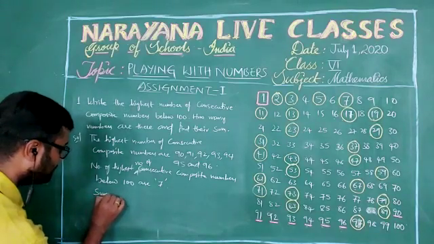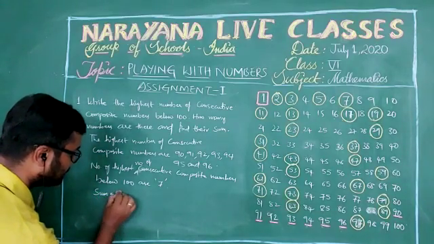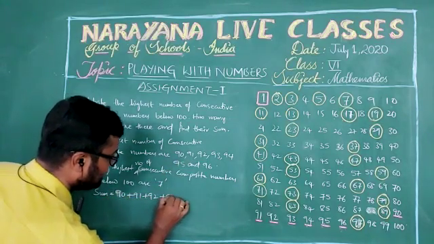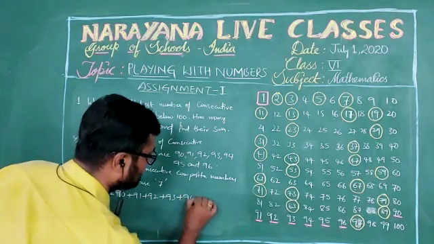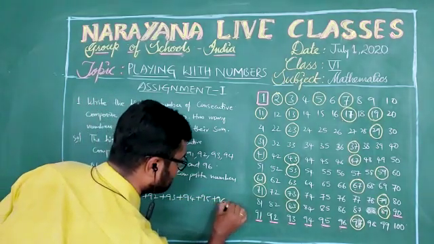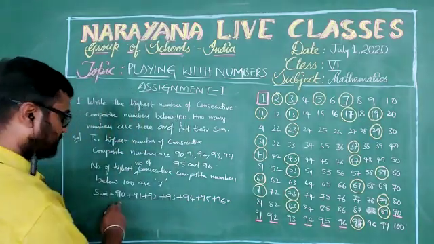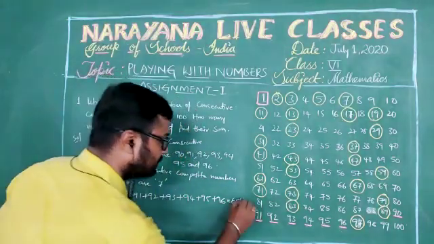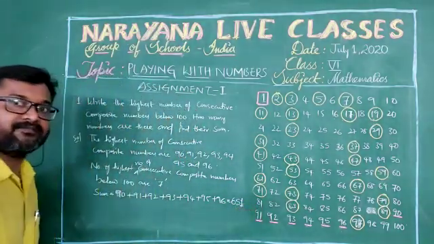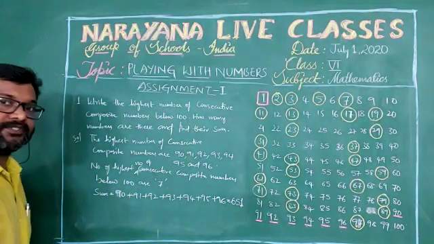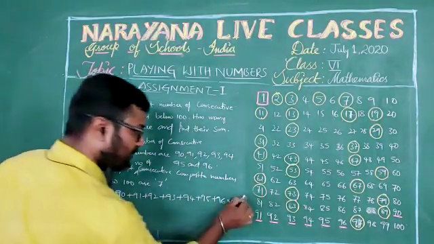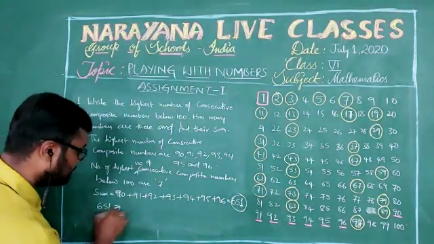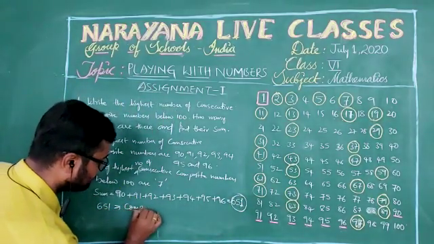So now the sum is equal to 90 plus 91 plus 92 plus 93 plus 94 plus 95 plus 96. What is this total sum? It is 651. Isn't it? So now this number 651 is also a composite number.